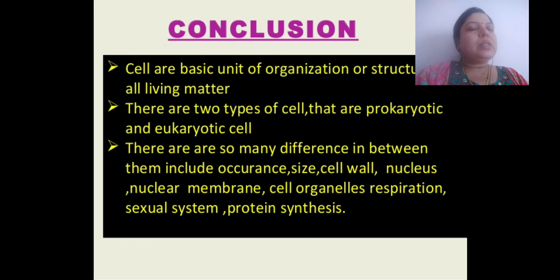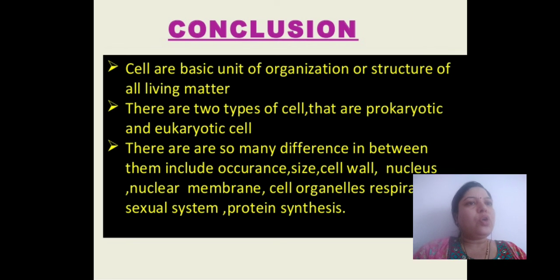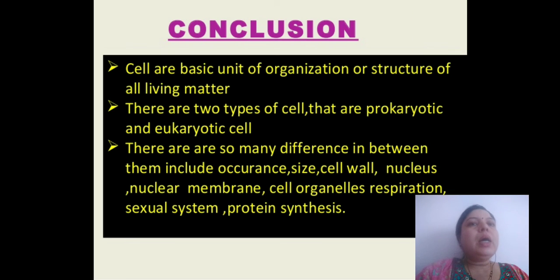So lastly, the conclusion of this PPT is that cells are the basic unit of organization or structure of all living matter. There are two types of cells, that is prokaryotic and eukaryotic cell, and there are so many differences present between these two cells, like occurrence, size, cell wall, nucleus, nuclear membrane, cell organelles, respiration, sexual system, and protein synthesis.